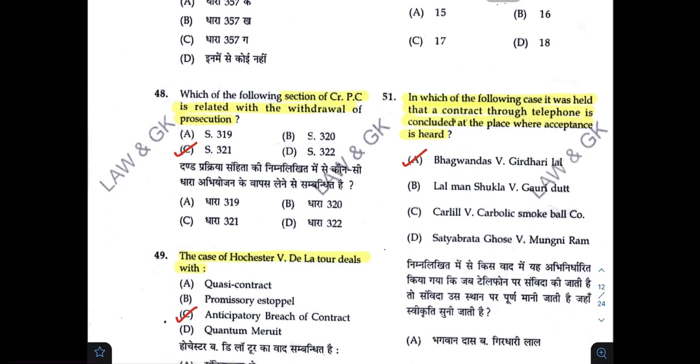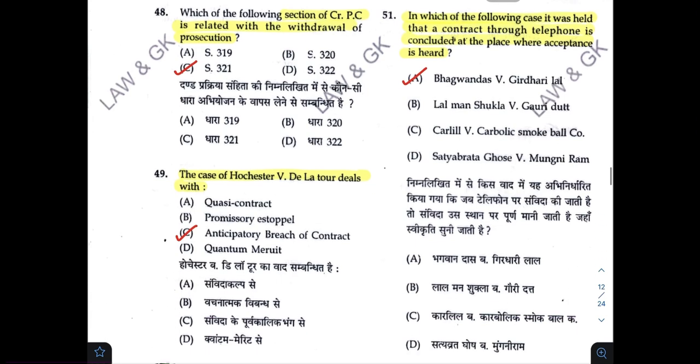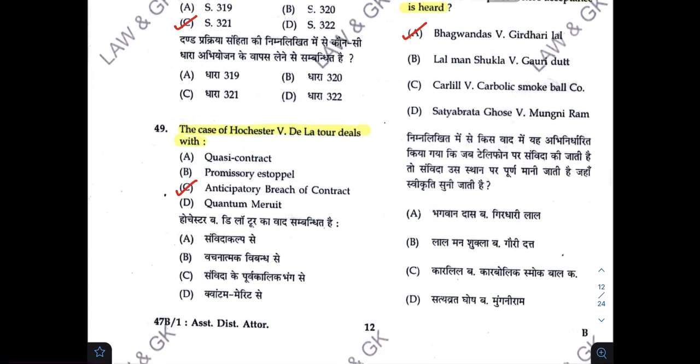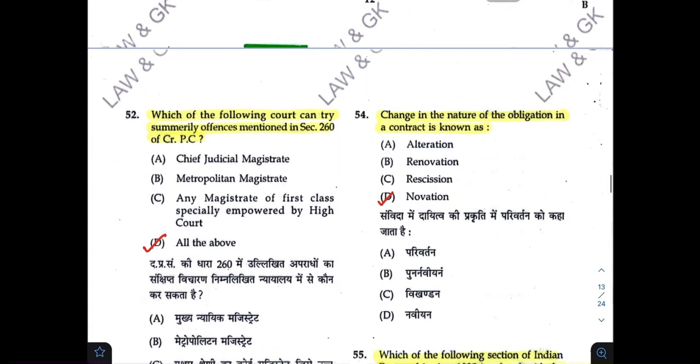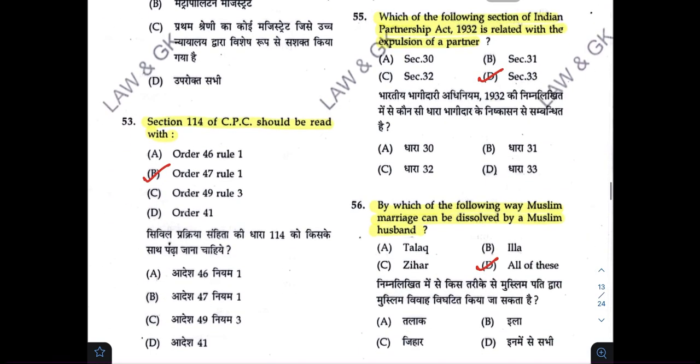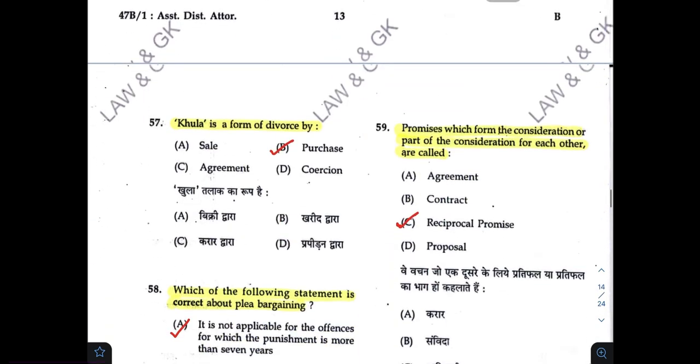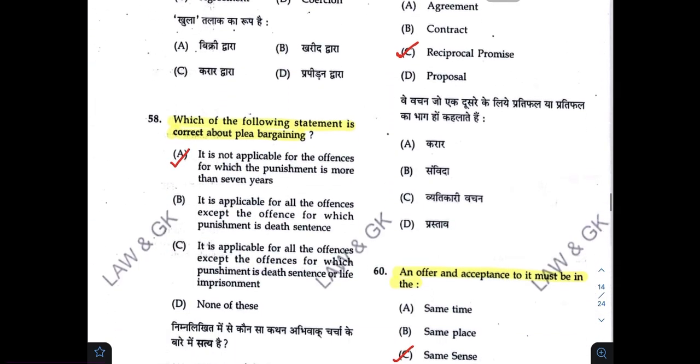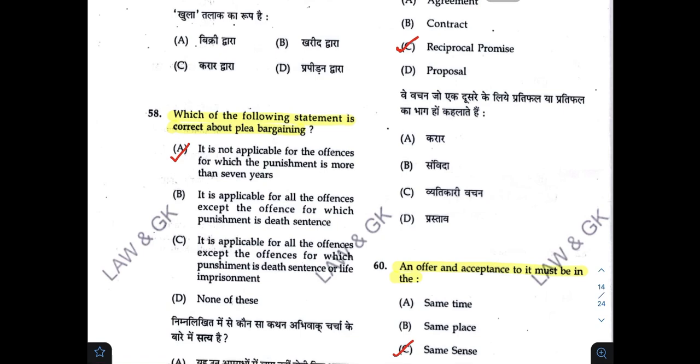Section of CRPC is related with withdrawal of prosecution. Correct option is C. The case of Rochester versus Delator deals with C. Which of the following courts can try summarily offences mentioned in Section 260 of CRPC? D. Section 114 of CPC should be read with B. Khula is a form of divorce by B. Which of the following statements is correct about plea bargaining?